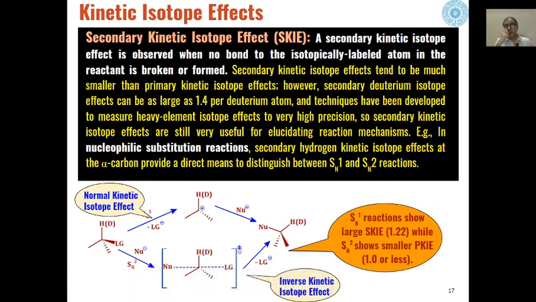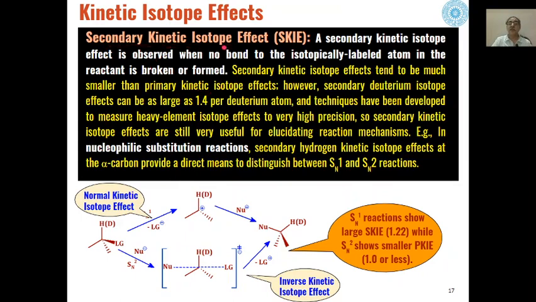Then secondary kinetic isotope effect is observed when no bond to the isotopically labeled atom in the reactant is broken or formed. So that means the isotopically labeled atoms will not be involved in breaking or formation of the bond.